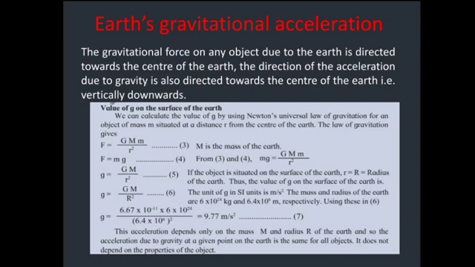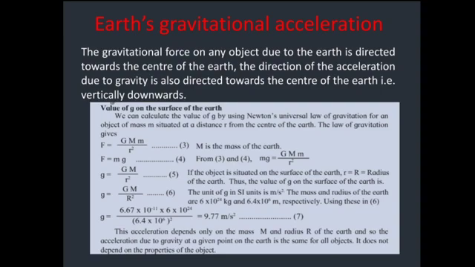Value of g on the surface of the earth: we can calculate the value of g by using Newton's universal law of gravitation for an object of mass small m situated at a distance of small r from the center of the earth. The law of gravitation gives F is equal to G M m upon r square, where capital M is the mass of the earth.